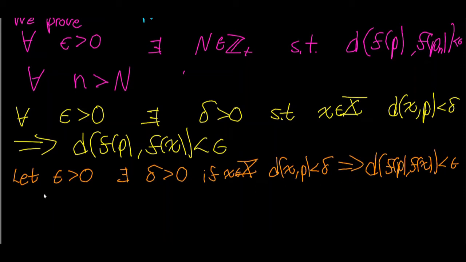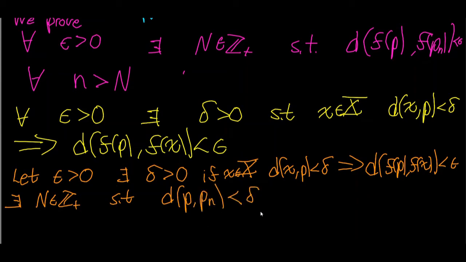But check this out. We know, since the sequence P1, P2, P3, and so on converges to the point P, by definition of convergence that there exists a positive integer N such that the distance between P and P sub n is strictly less than delta for all n strictly greater than N. But check out what this means.